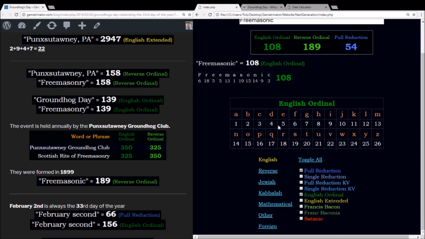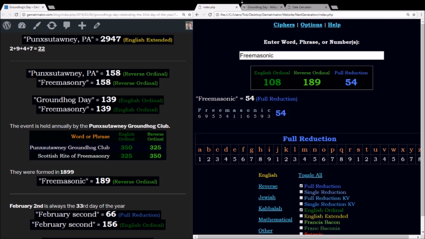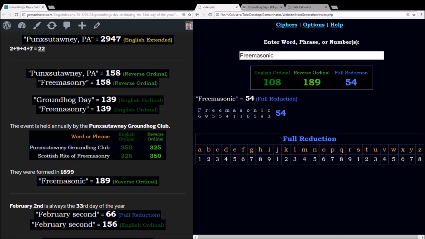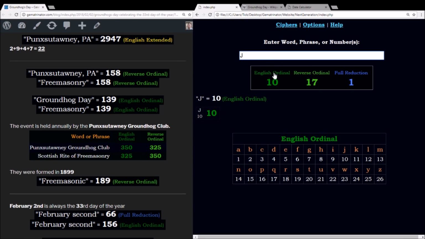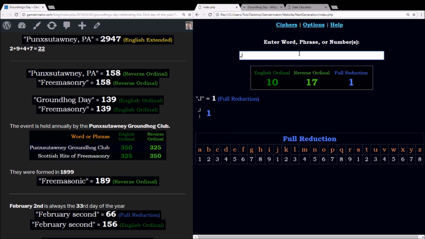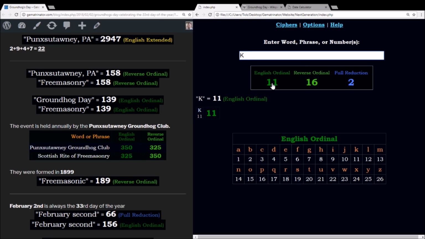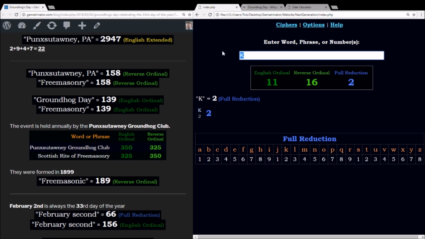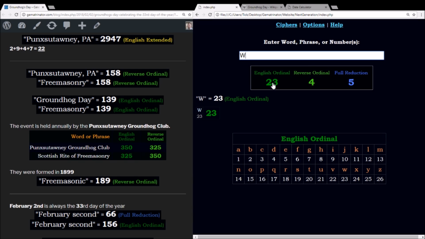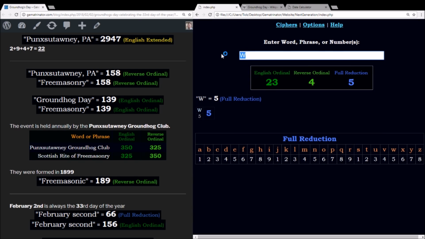The next method of gematria that we're going to look at is full reduction. This is where each double-digit number is reduced to a single digit prior to adding it to the equation. So for instance, the letter J. J is the 10th letter of the alphabet. 1 plus 0 equals 1, so you have 1 in reduction. K is the 11th letter. 1 plus 1 is 2. And this goes all the way up to the end. For instance, W is the 23rd, and 2 plus 3 equals 5.